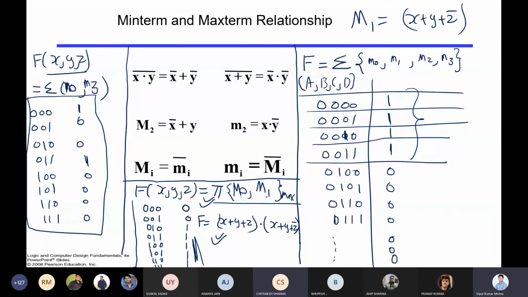That is the way of representation. How you can represent the things, right? Yes sir. So here you can represent with the help of max term, you can represent with the help of min term, and you can represent with the help of truth table. Truth table will be same, means you can represent either way, truth table will remain same.